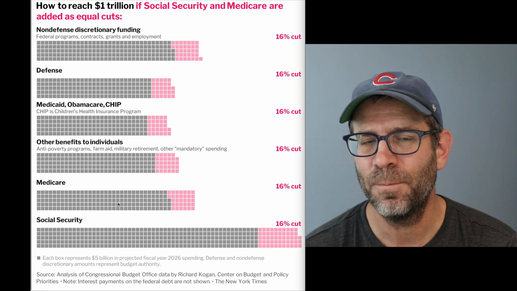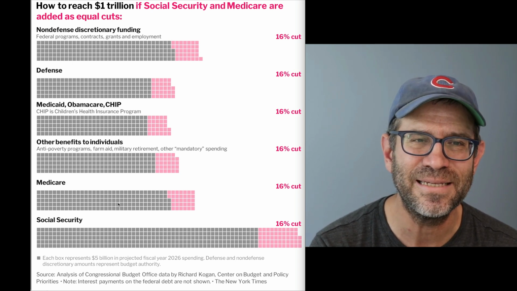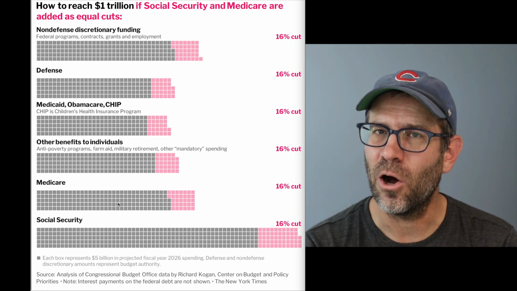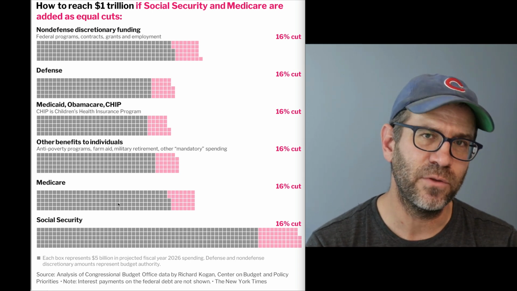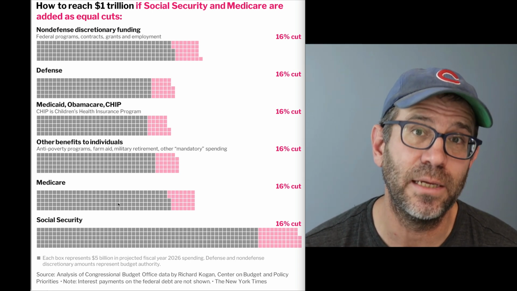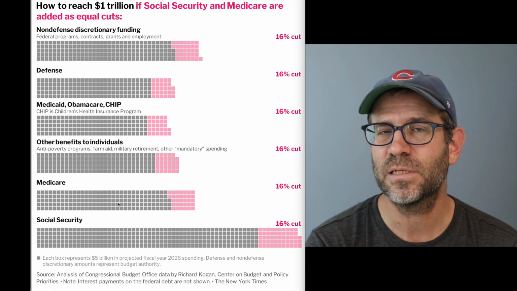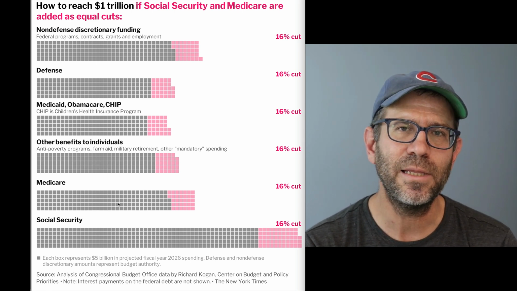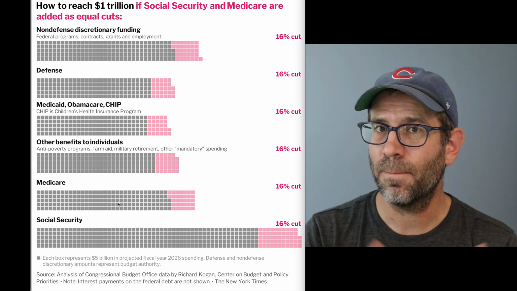One other thing that I think would be really valuable, and I'm kind of surprised New York Times, and I don't know if anyone else did, would be to let the audience member pick the percent cut for each of the different categories to see if they could get to $1 trillion. And so this might be a place where using something like a Shiny app would be really handy to let people play around with the budget and doing budget cutting, right?